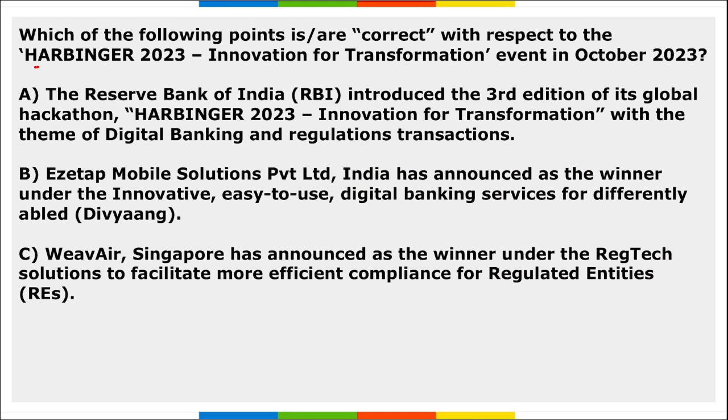Next, if we talk about Harbinger, this is a hackathon that was started by RBI. The question asked is, which among the following are correct with respect to Harbinger 23, Innovation for Transformation, the event held in October 2023? If we look at the options A, B, C, which among these are correctly mentioned here? So option B and option C are correct, whereas A is wrong.